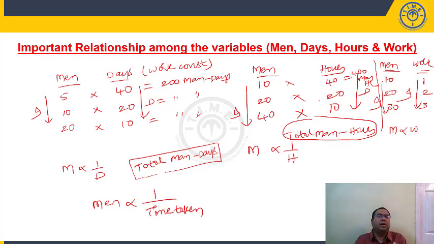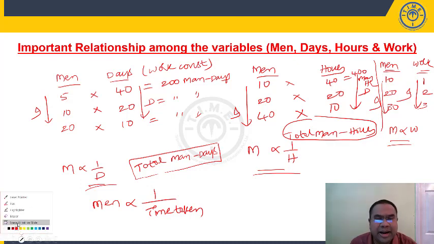Number of people into number of days is nothing but total number of man days, or number of people into number of hours they are working is nothing but total number of man hours. The total number of man days or man hours to do a certain work will be always constant. Right? So we know that men and days are inversely proportional, men and hours are inversely proportional, men and work are directly proportional. If you multiply men and days, you will get total number of man days.